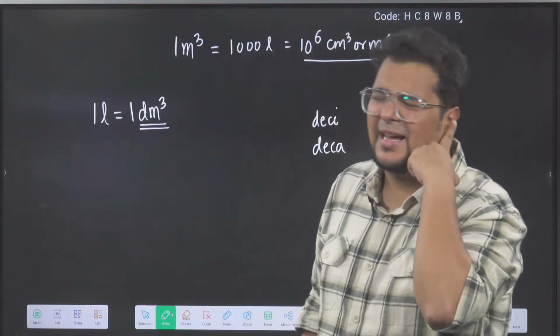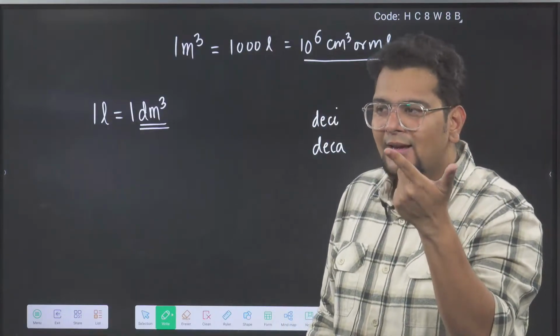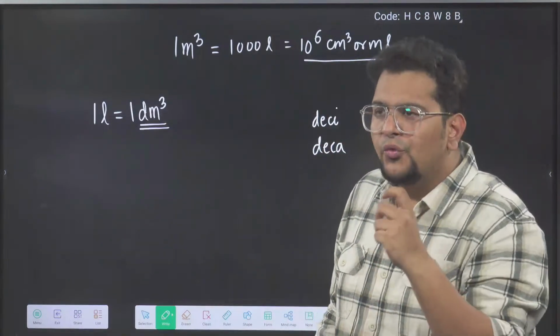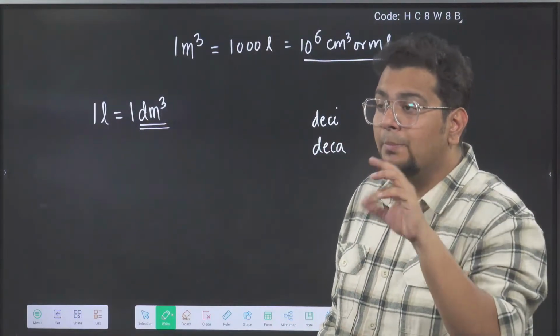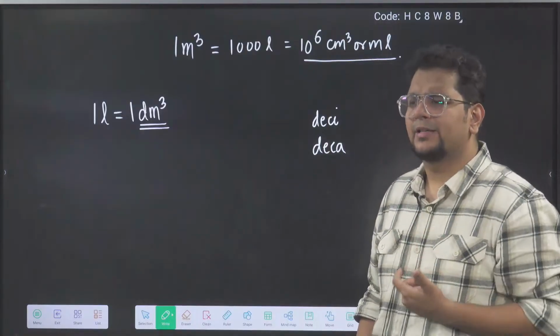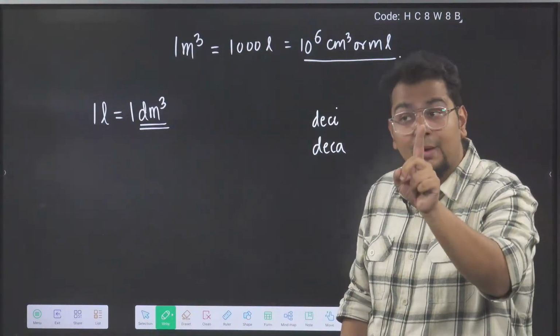Listening to their names, which one appears elder to you? According to you, which one is elder, Deci or Deca? What is your feeling by listening to the name? Deca. So remember this thing.